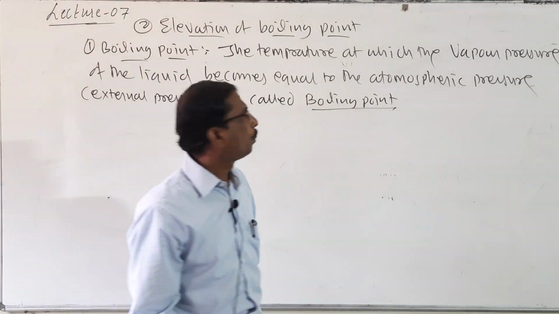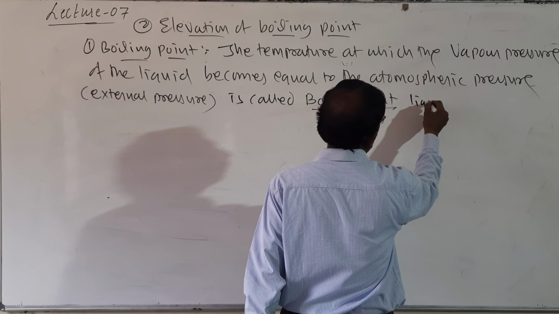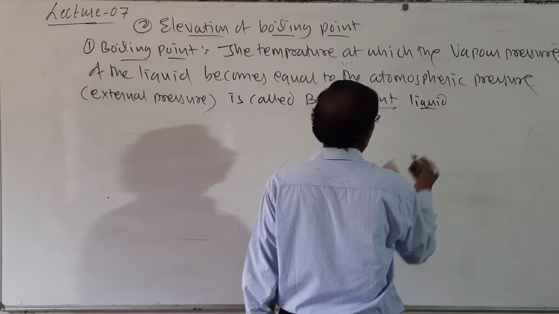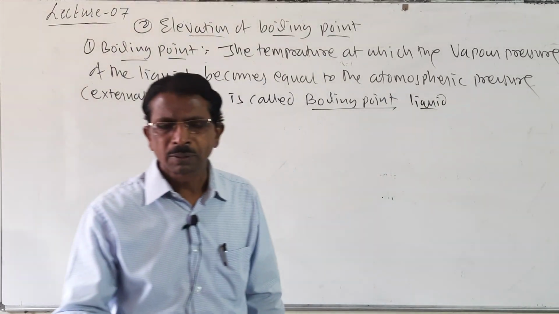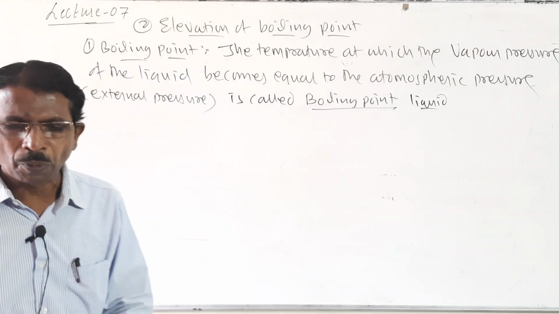It is called the boiling point of the liquid, or boiling point of the solution, or boiling point of the component.